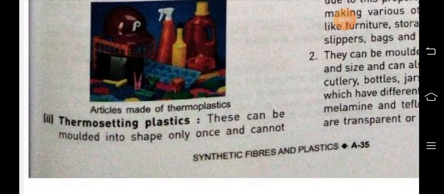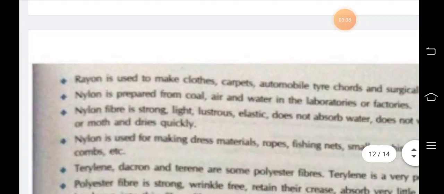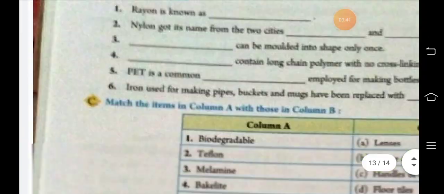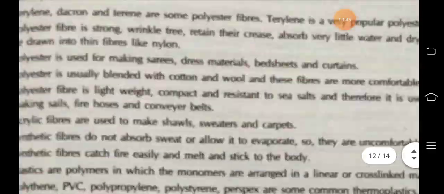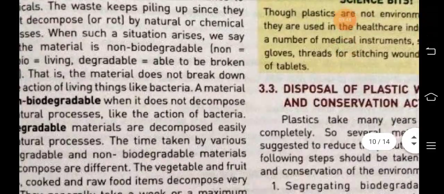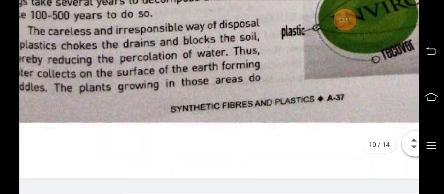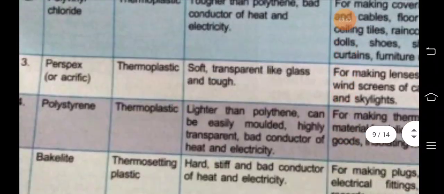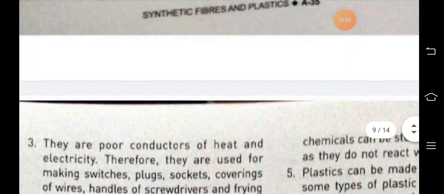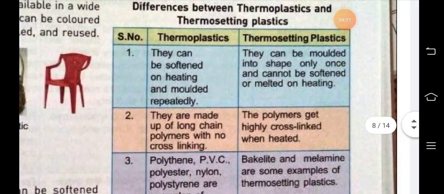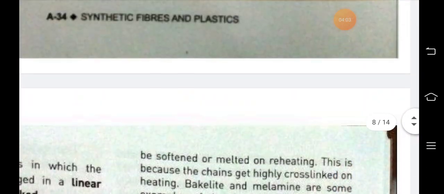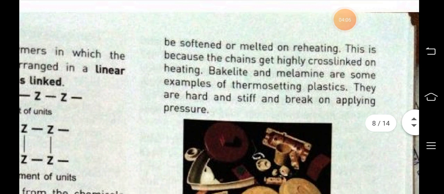Second is thermosetting plastic. These can be molded into shape only once and cannot be softened or melted on reheating.